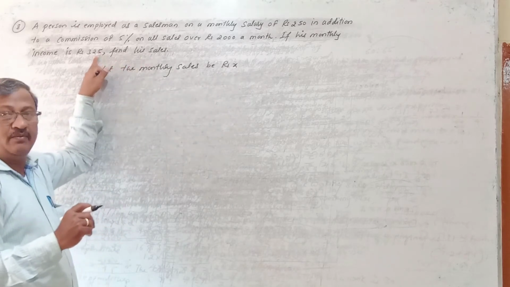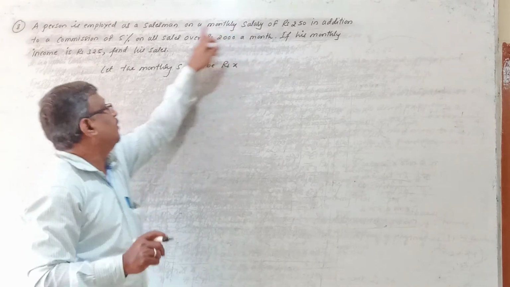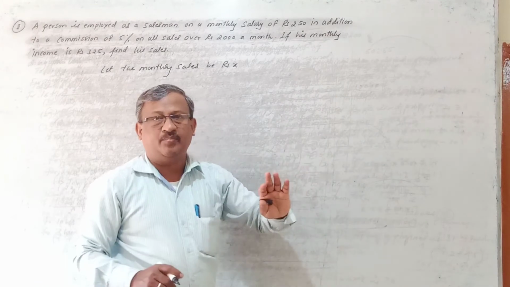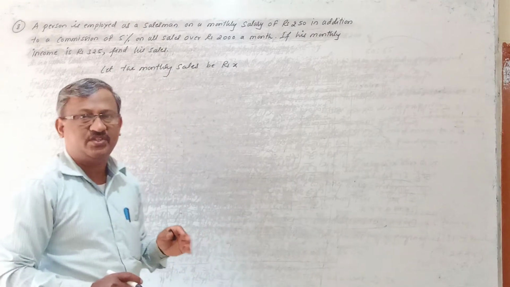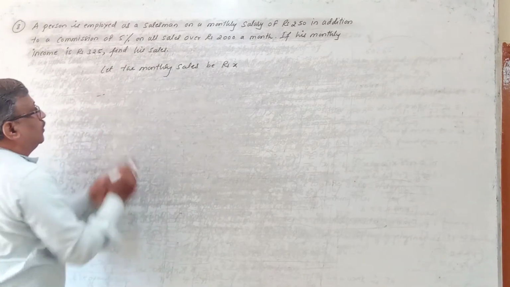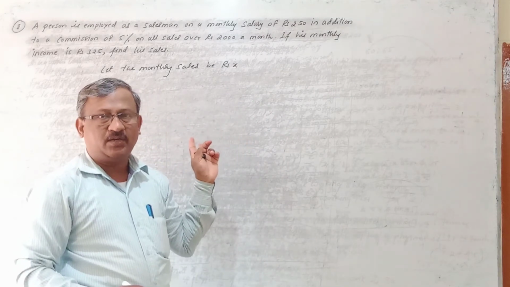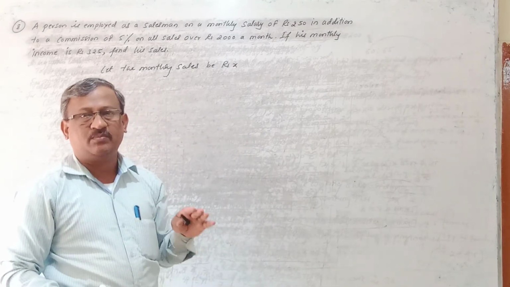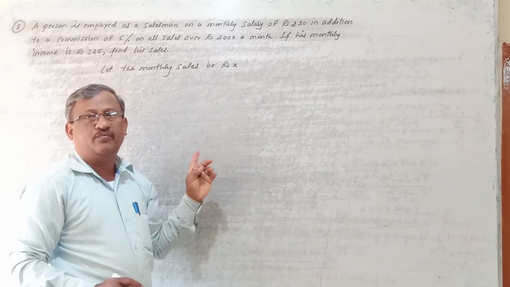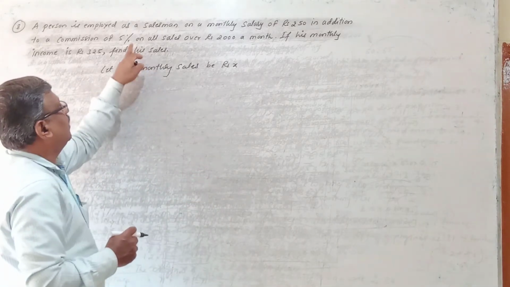Because in the problem they have given us the monthly income, which is 325. This 325 is the total of salary plus commission. He gets a fixed salary of rupees 250 per month. That salary doesn't change. Only commission changes, because commission always depends on the sales. So here the salary is ready-made known, and we only have to find the commission.